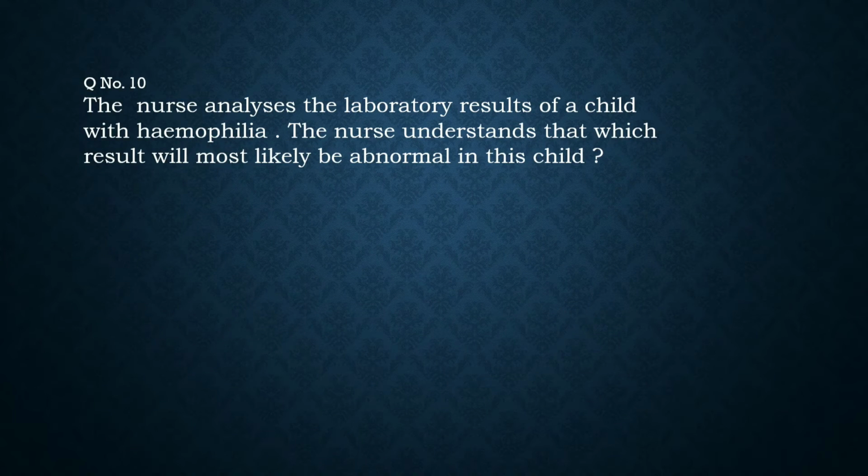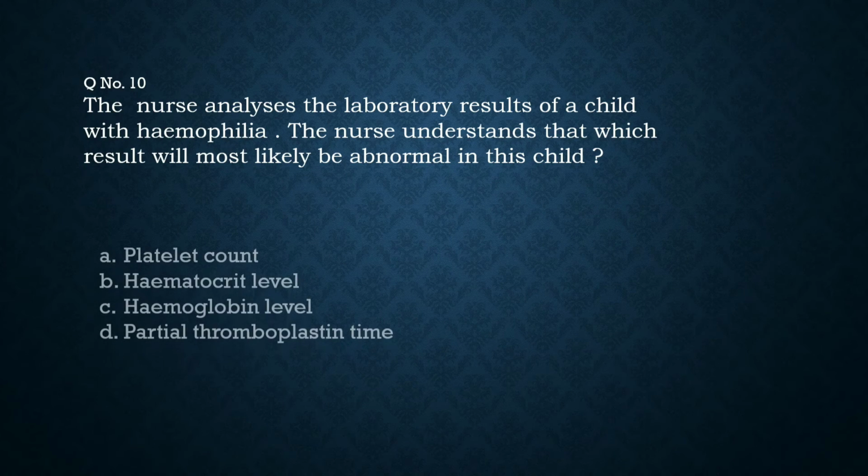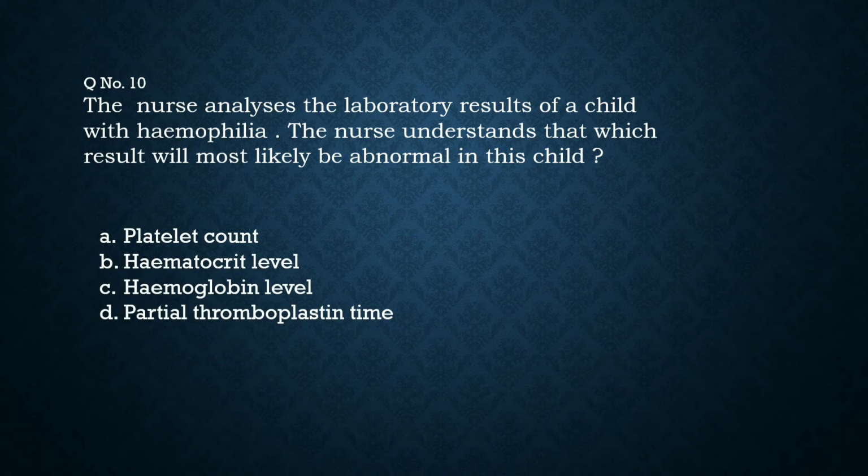Question number 10. The nurse analyzes the laboratory result of a child with hemophilia. The nurse understands that which result will most likely be abnormal in this child. A. Platelet count, B. Hematocrit level, C. Hemoglobin level, D. Partial thromboplastin time. Answer D. Partial thromboplastin time.